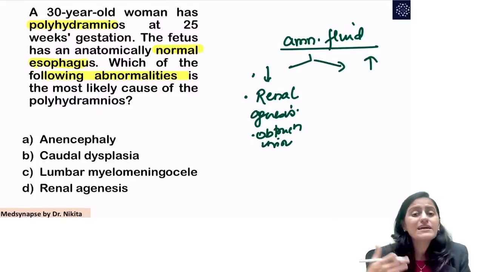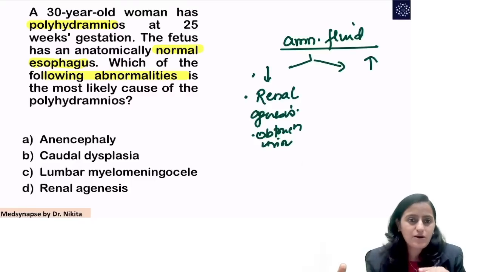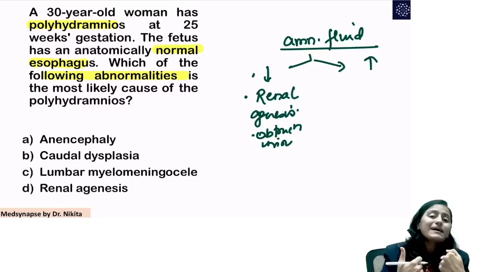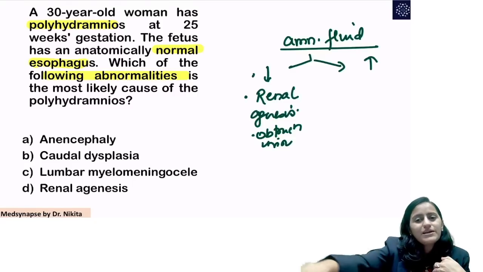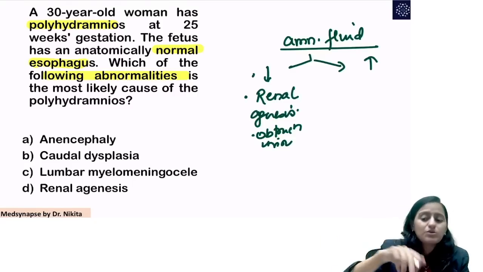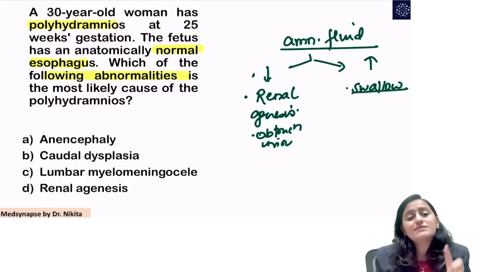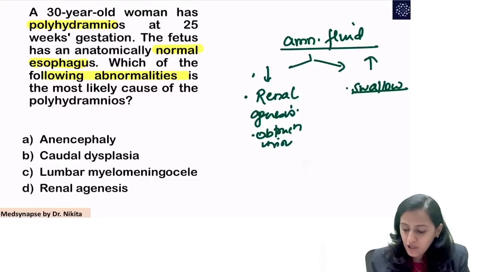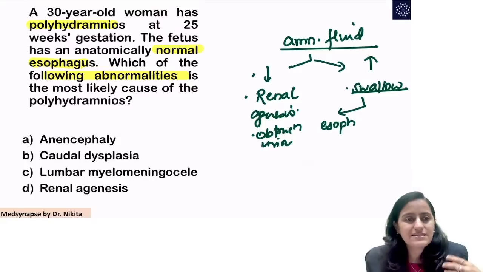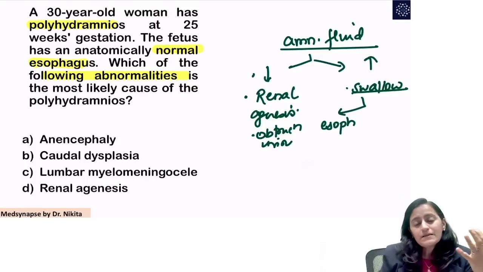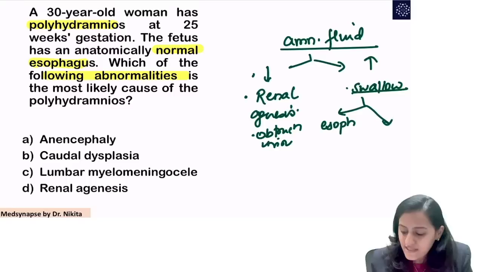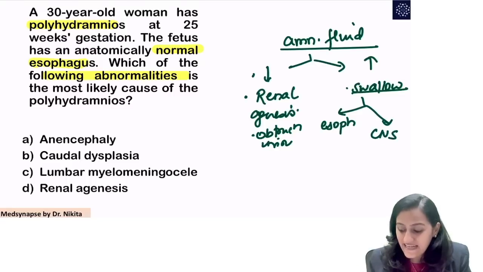When it is polyhydramnios, this amniotic fluid is swallowed by the fetus, then it goes in the body and comes out in the urine. That is how it is circulating. So if there is any swallowing problem, that is what is going to lead to polyhydramnios. The swallowing problem could be an esophagus problem like esophageal atresia, tracheoesophageal fistula, right, or CDH. Or it could be because of a CNS cause, the brain is not maturing, like in anencephaly, right?